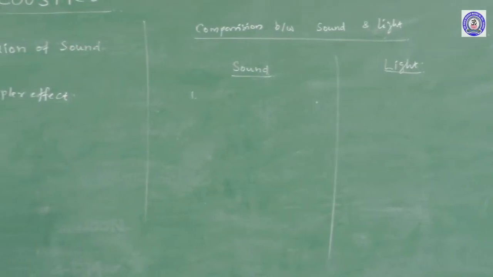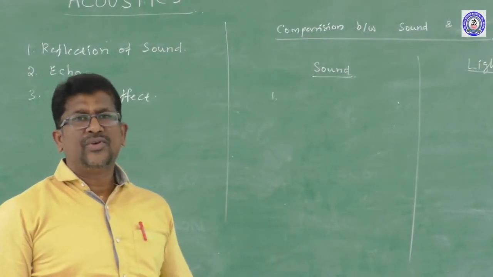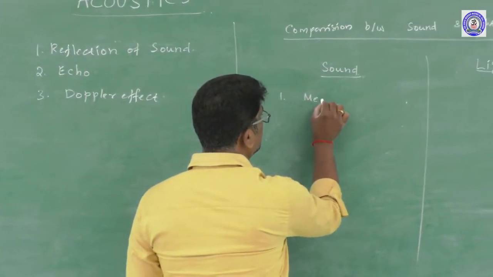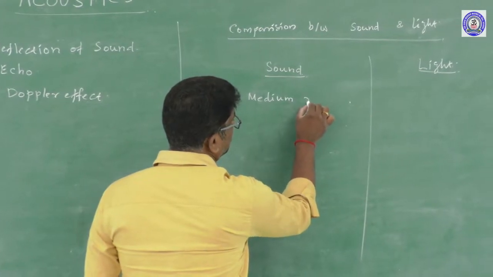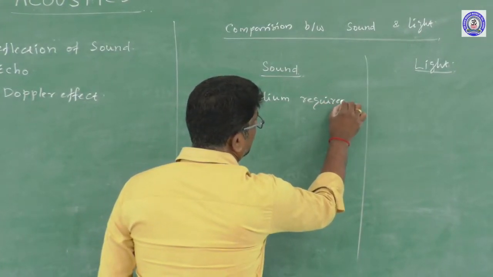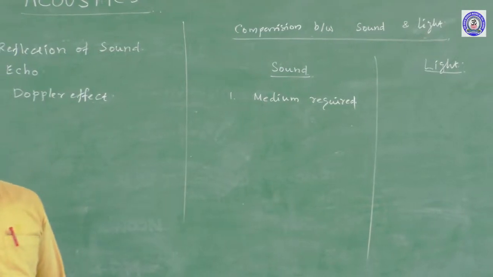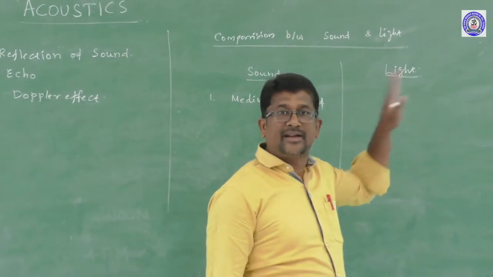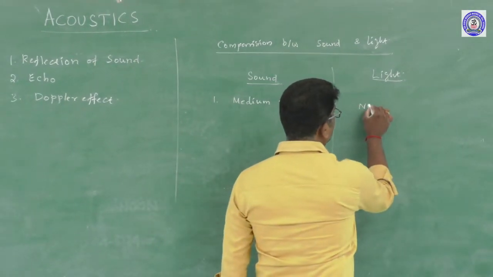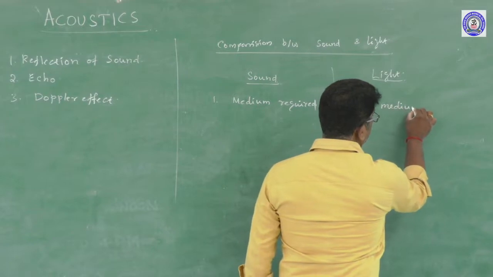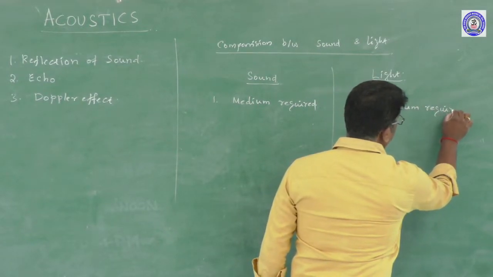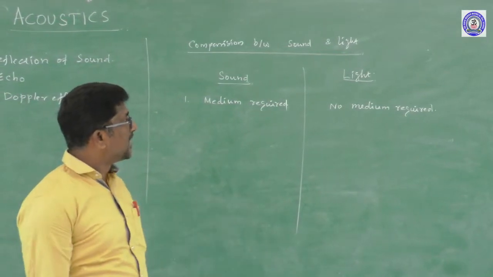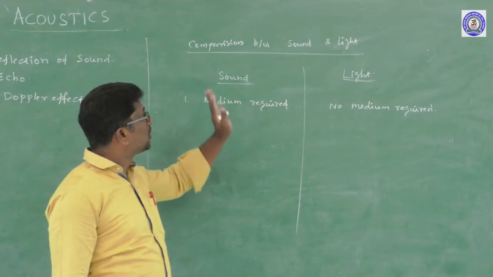Already I told, okay, for the propagation of sound waves, a material medium is required. A medium is required for the propagation of sound wave. But for light wave, no material medium is required for their propagation. Right? So without a material medium, light can propagate, but a medium is required for the propagation of a sound wave.